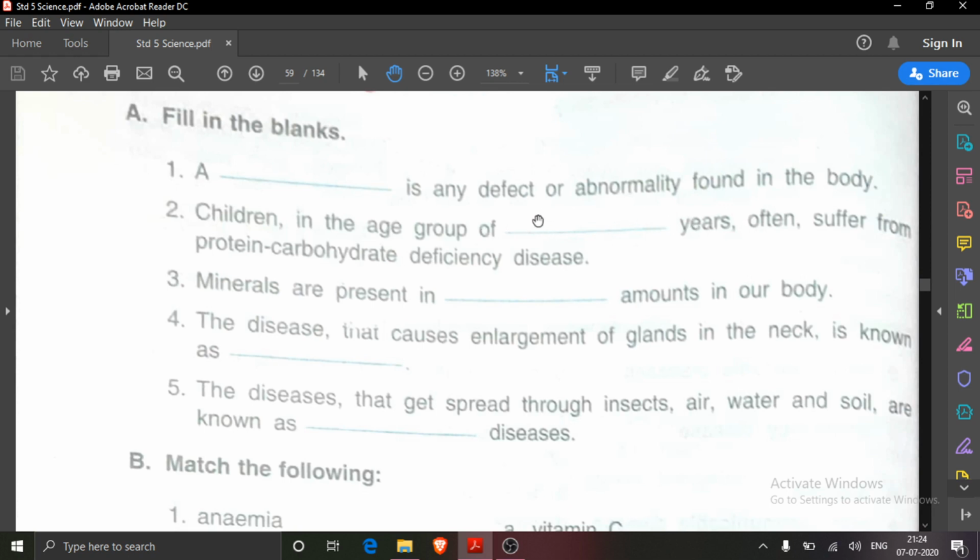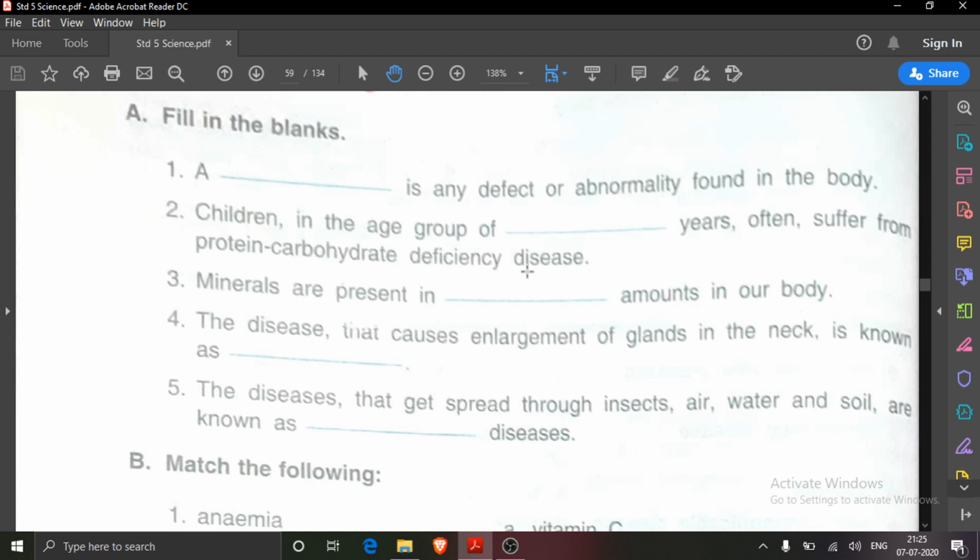Second one. Children in the age group of dash years. You will write 6 months to 3 years. Children in the age group of 6 months to 3 years often suffer from protein carbohydrate deficiency disease. You have to write this full sentence.